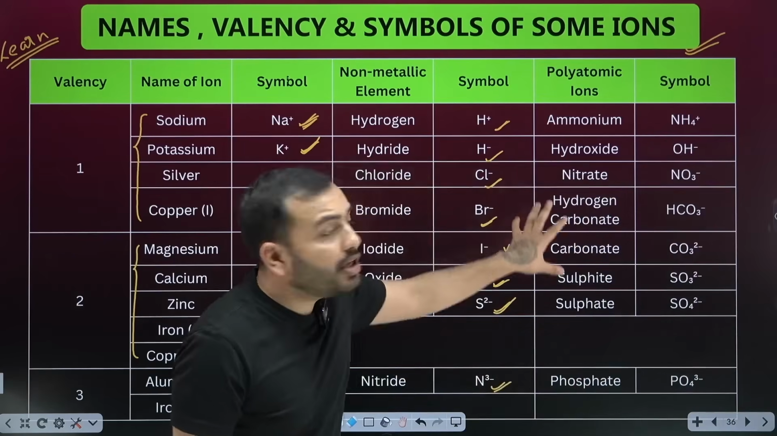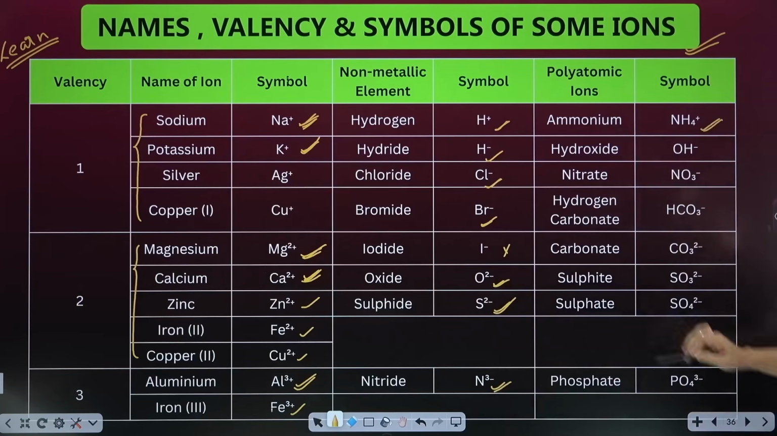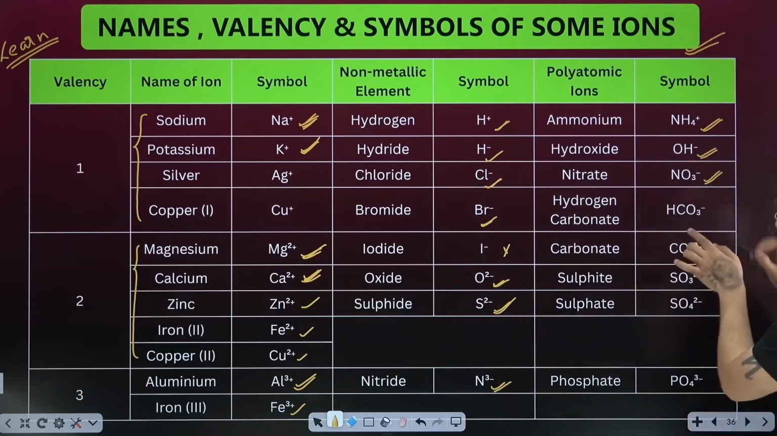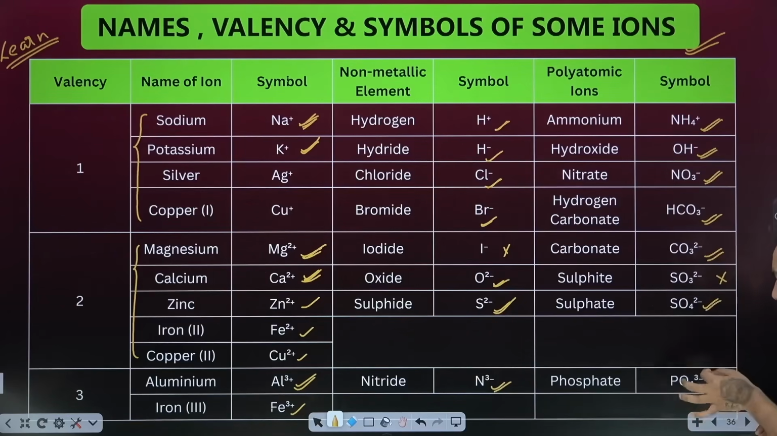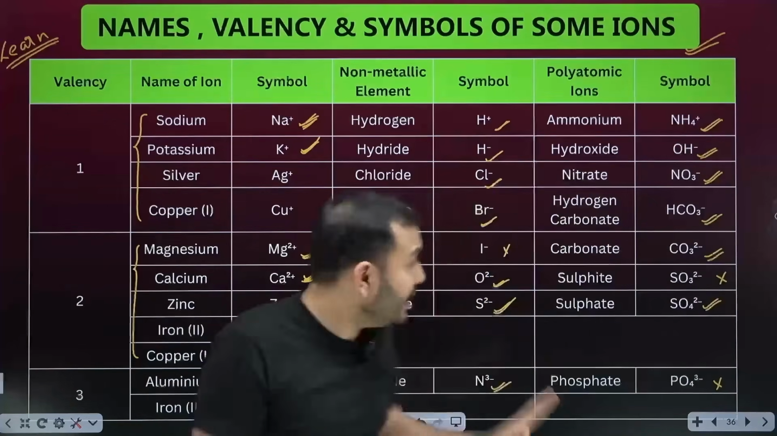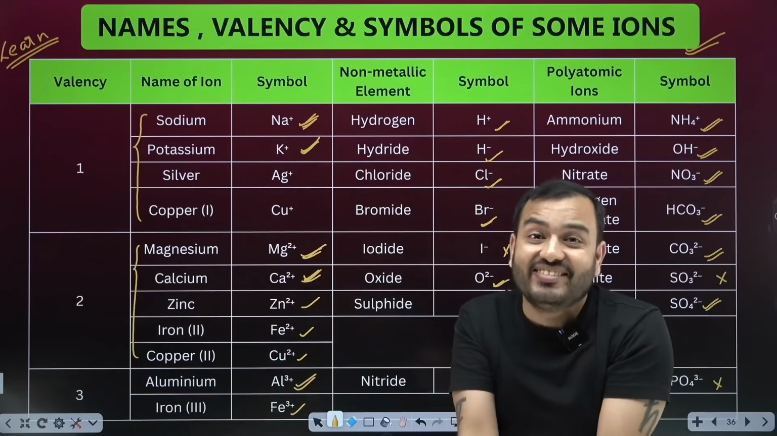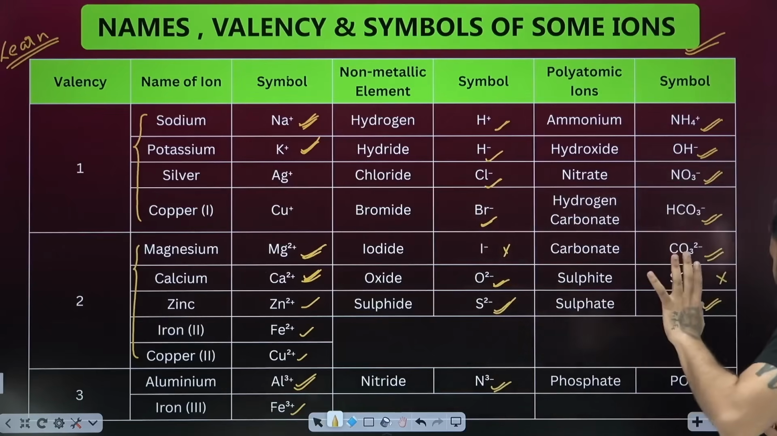Now see some combinations of atoms which we call polyatomic ions. These are very common. Ammonium, NH4 plus. Hydroxide, OH minus. Nitrate, NO3 minus. Hydrogen carbonate, also called bicarbonate, HCO3 minus. Carbonate, CO3 2 minus. Sulfite is asked less, SO3 2 minus. Sulfate is often asked, SO4 2 minus. Phosphate is also asked less, PO4 3 minus. So you will have to remember all these cations and anions. You have to remember this for months, and with practice you will learn it too. I write it on every page.